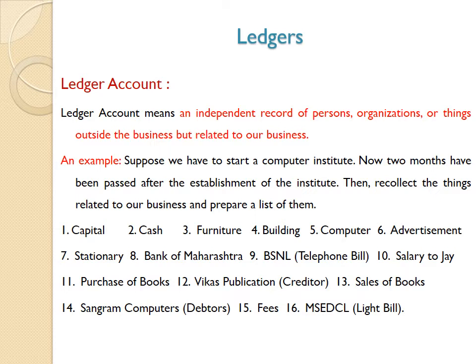So these types of ledger accounts we are going to prepare: capital account, cash account, furniture account, building account, computer account, advertisement account, stationery account, Bank of Maharashtra account, BSNL account, salary account, purchase account, creditors account, sales account, debtors account, fees account, etc.